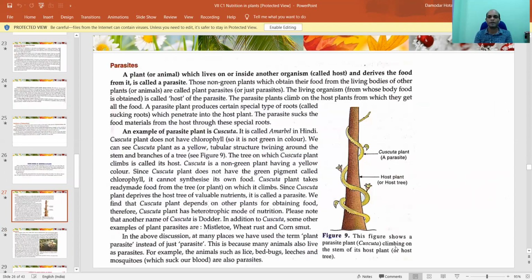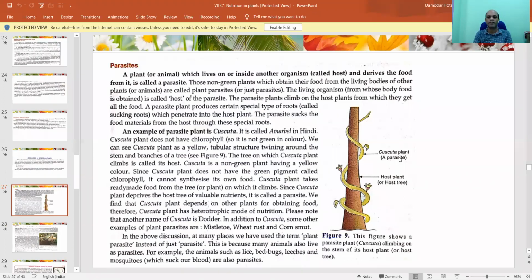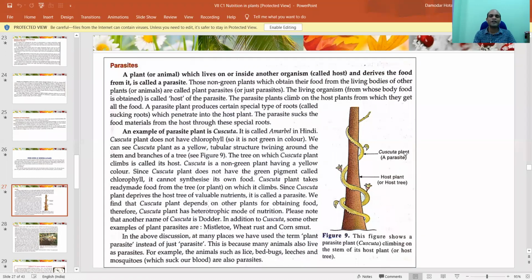What is a parasite? You see, this is a plant which is known as Cuscuta plant. The plant grows around the host plant. This big plant is known as the host plant, which is the real plant. And this Cuscuta plant grows around it and puts its roots inside the plant and collects food from the host plant, and it grows there. In Hindi, it is called Amarbel. In English, it's called Cuscuta. These plants, you can find in your locality wherever you're staying. You can find many such plants.